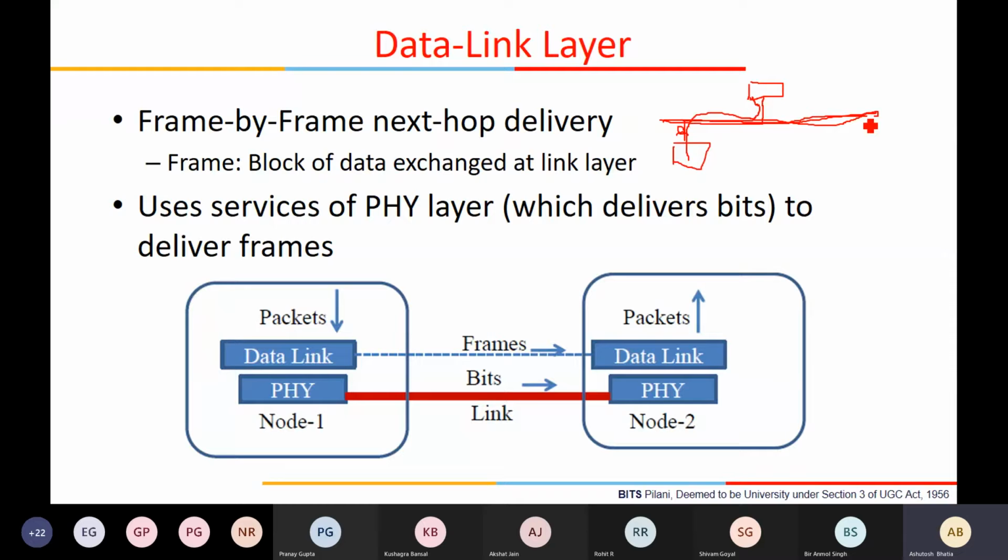Broadcast channel inherently means that the signal will reach everybody, and you can always have connections like this. Say there are three nodes, and they are connected by point to point links like this. In that case, if A sends something to B through this channel, then only B will listen and receive. The others will not be able to listen. I'm really sorry that today I'm using this mouse for writing all this.